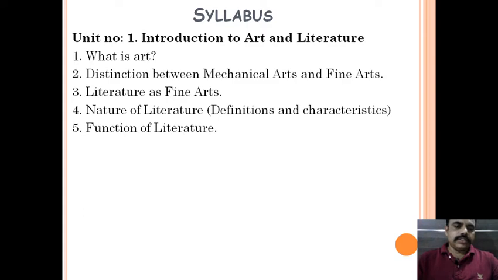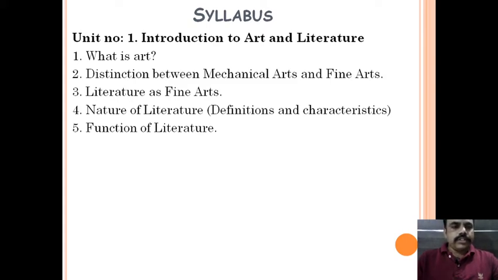The last section from this unit is function of literature. So what are the functions of literature? We will discuss in detail in this section. So this is the first unit, Introduction to Art and Literature, and there are 5 subpoints, and these 5 subpoints we will try to understand in this unit.